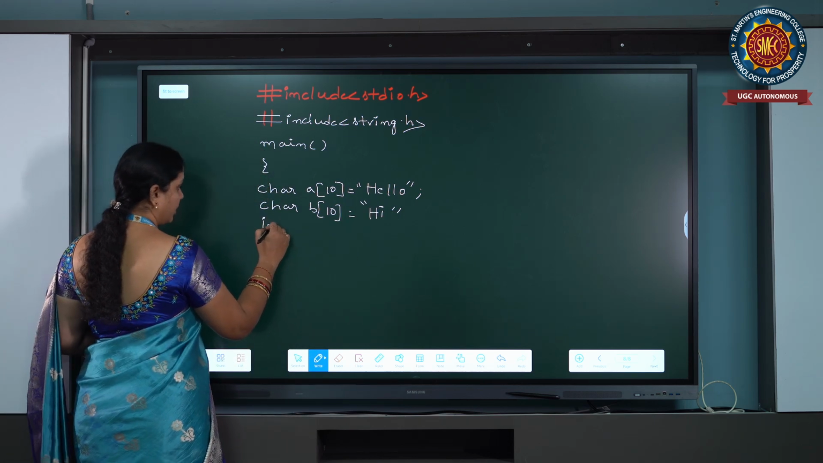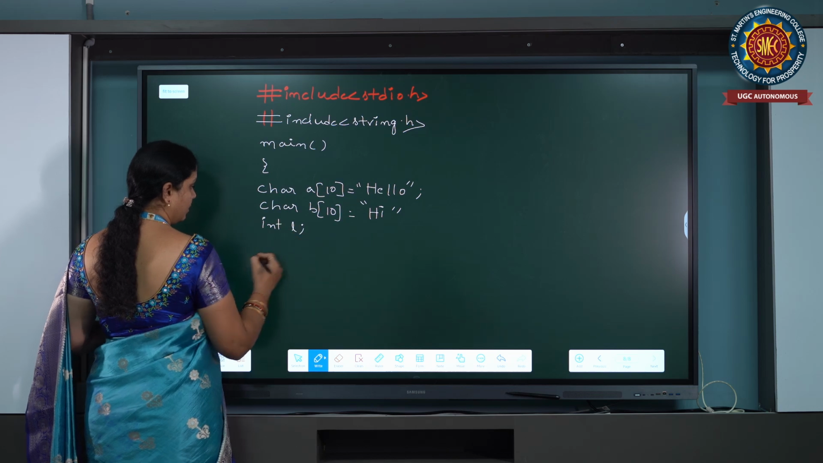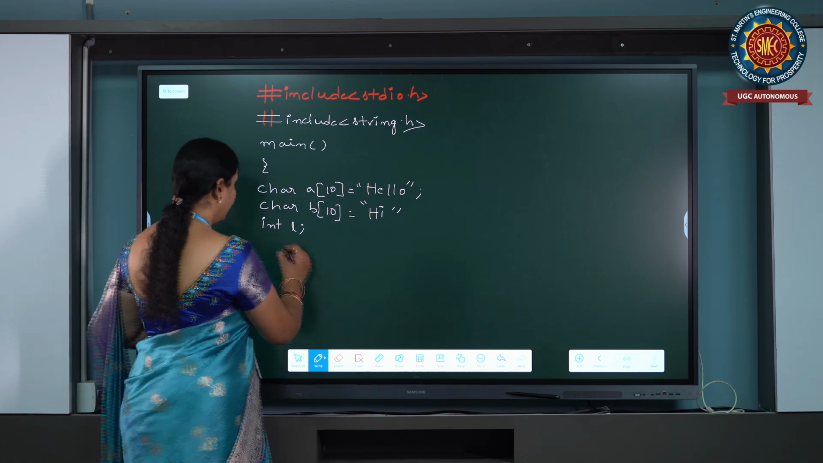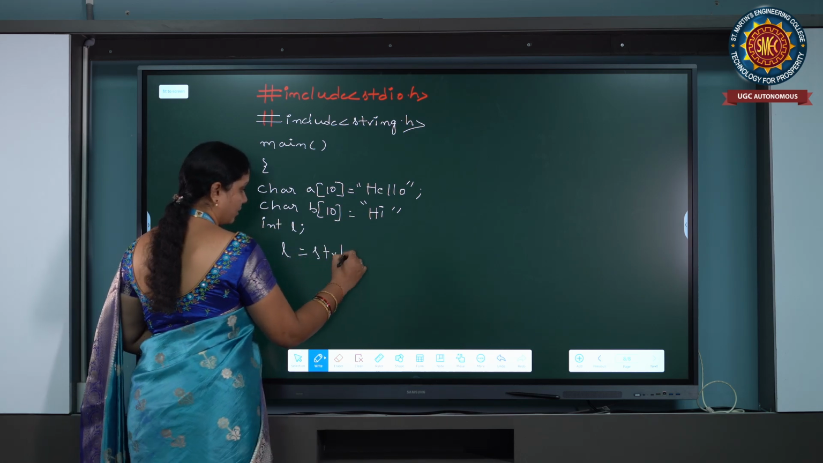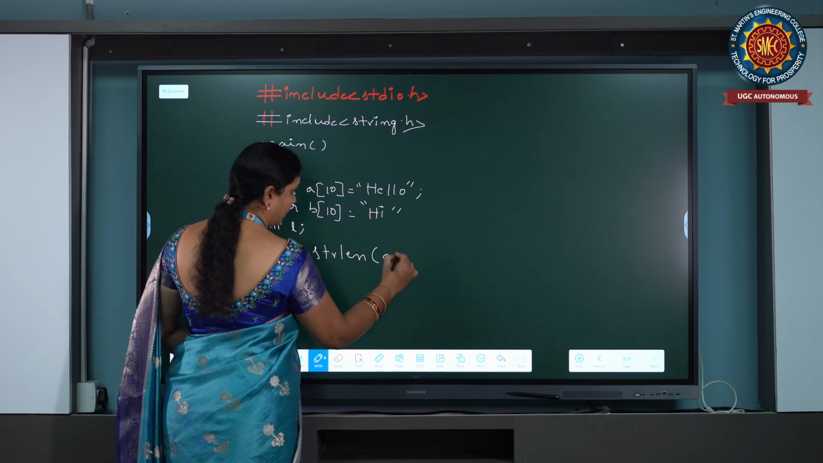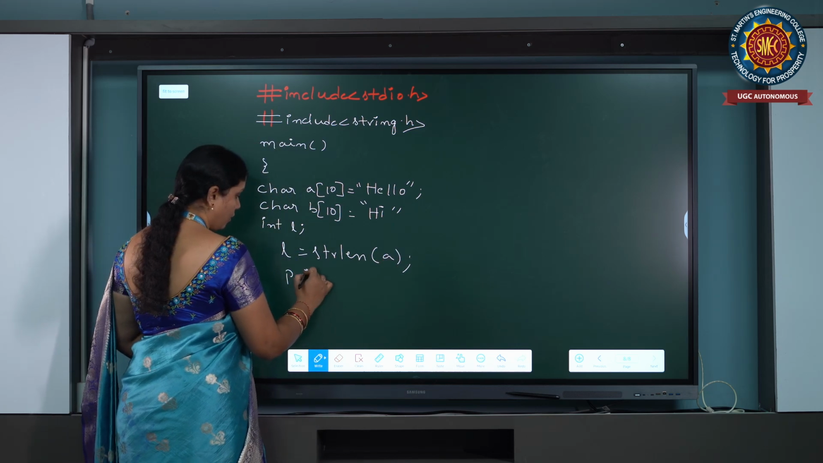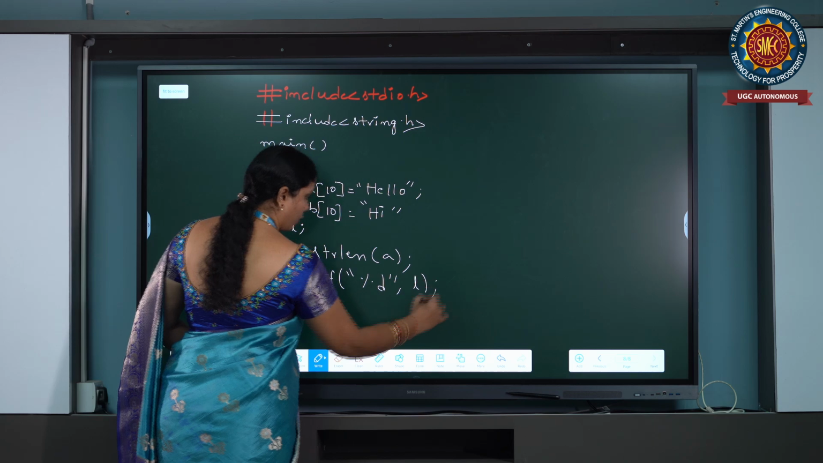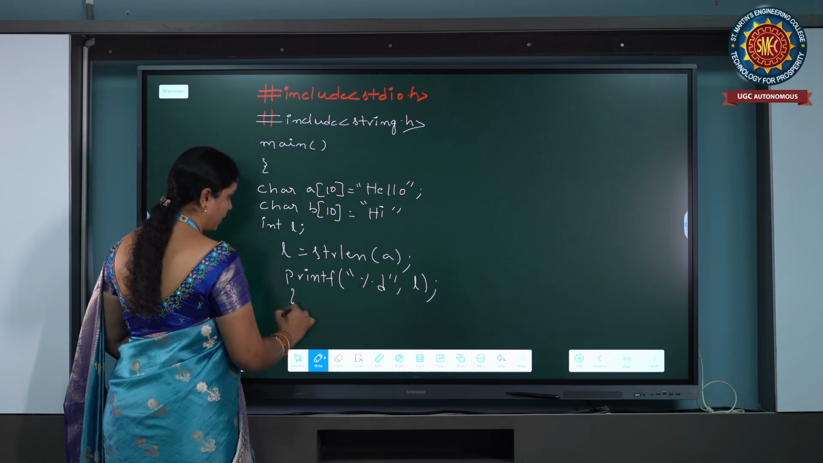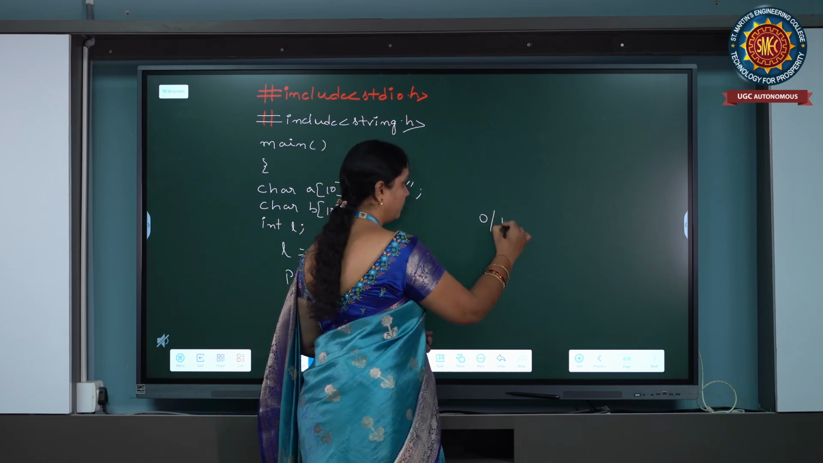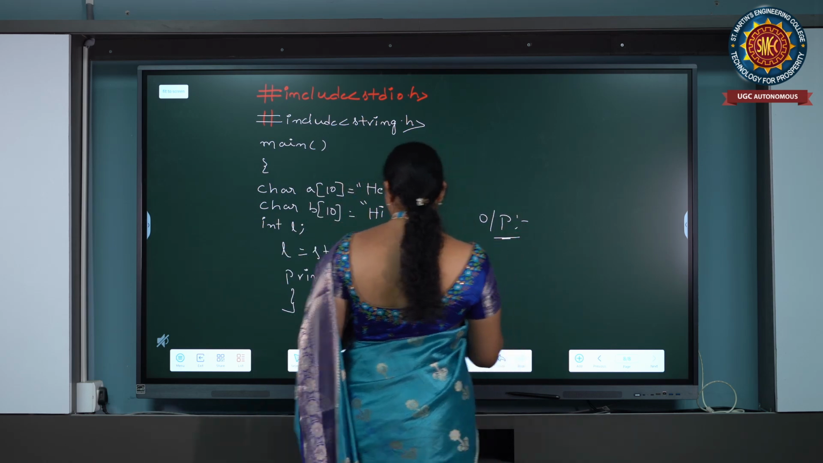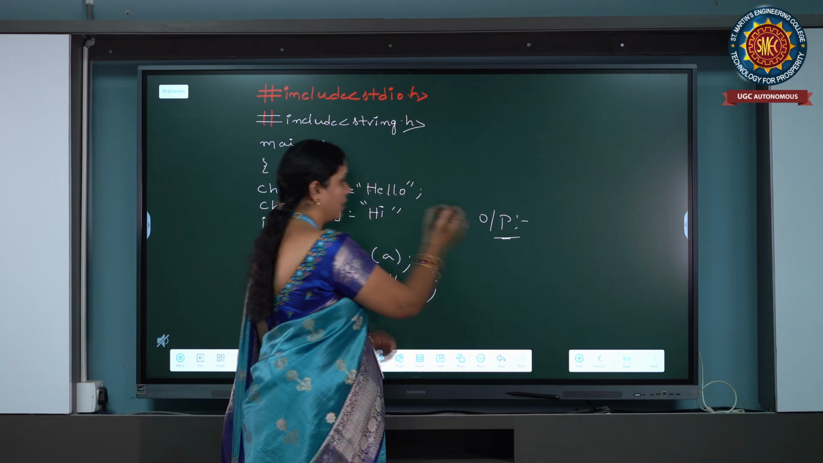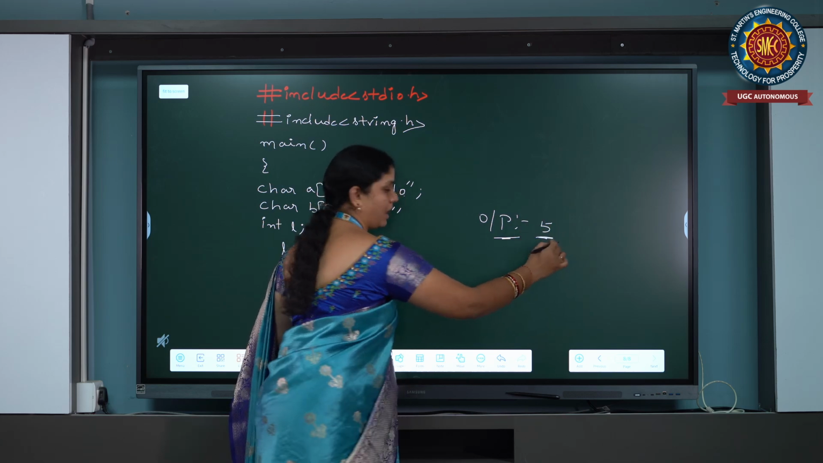Now I am declaring one more variable, int L. Whenever we are going to use string length, that time we have to use the L variable, L equal to strlen of a. This function is used to find out the length of a string. Whatever value is stored in L must be printed by using the printf function. Now it gives the output. We have written A, so it is going to count the characters present in A: H 1, 2, 3, 4, 5. 5 characters. It is going to give the output as 5.